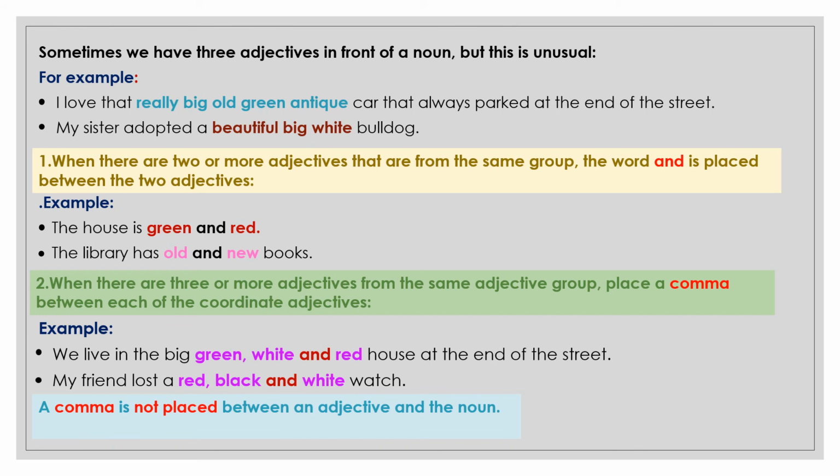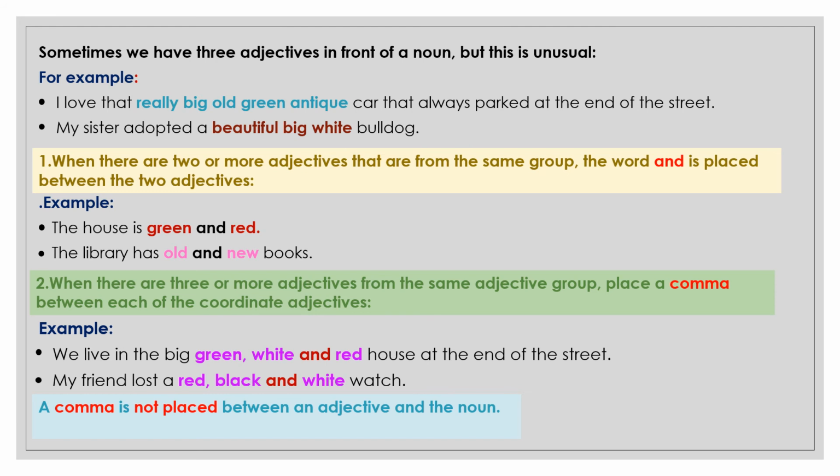When there are 3 or more adjectives from the same adjective group, then we have to place a comma between them. We live in the big green, white and red house at the end of the street. Here green, white, red are all the same group of adjectives.